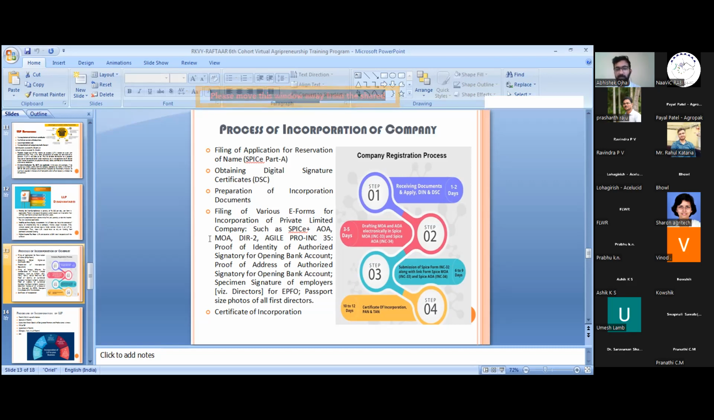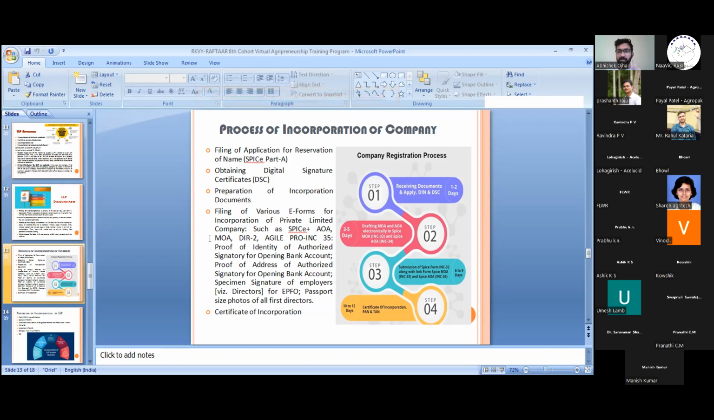After that, the ROC and MCA go through the form to check that all the things are correct, all the particulars are duly filed, and the forms are totally okay. Then we will get the certificate of incorporation. The certificate of incorporation can take from 5 to 10 days, or maybe more than 10 days. After that, you will get your PAN number for the company, your TAN number for the company, and the certificate of incorporation for the company. So this is the basic process of incorporation of the company.